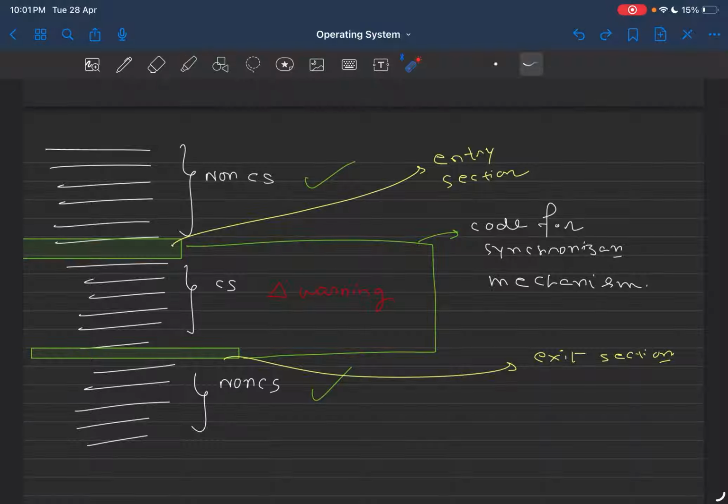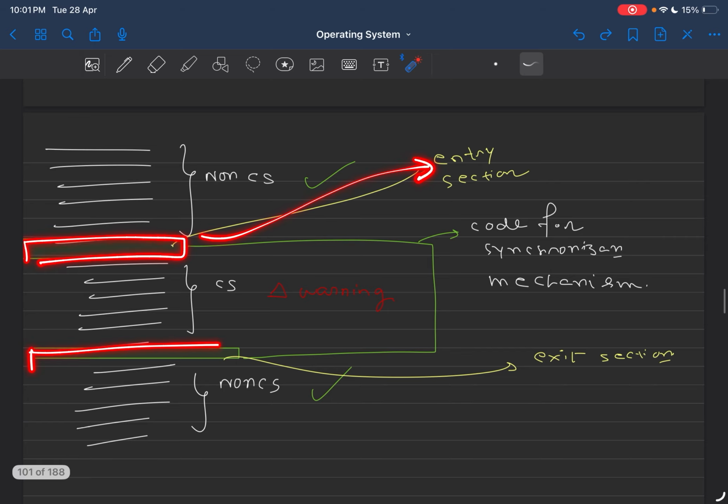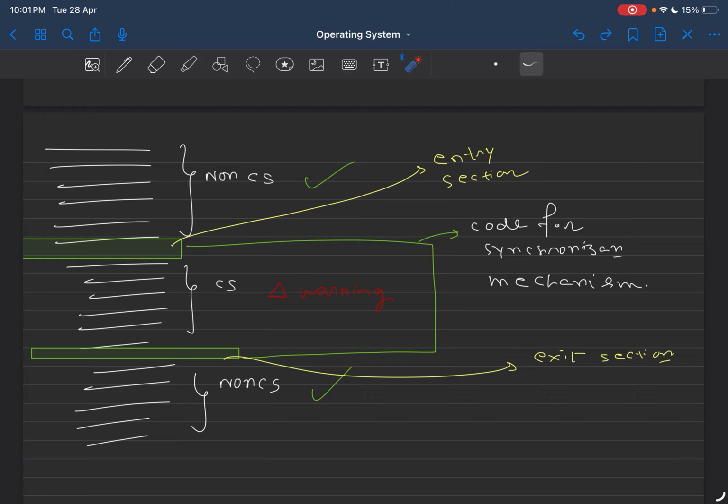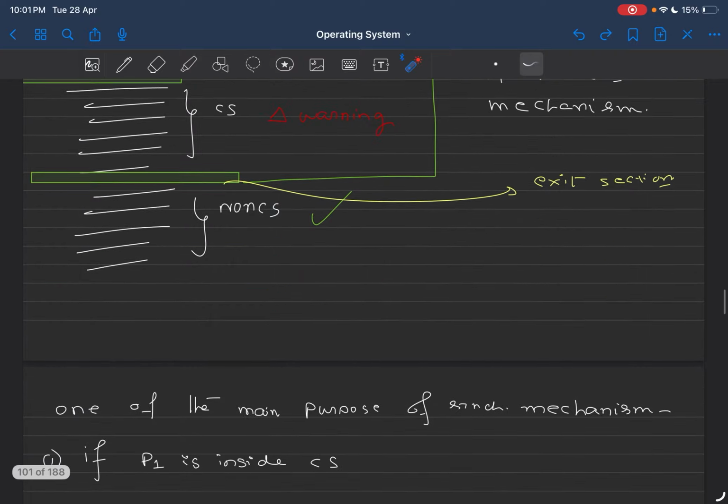We will be seeing this in much more detail, but as of now this is a very high-level introduction. Before entering the critical section, this is called the entry section, and just after the critical section, this is called the exit section. We put some code in the entry section and some code in the exit section, so that this critical section is kept consistent, so that depending on the order of execution, the final value of the variables stays consistent. This is the main purpose of the synchronization mechanism. We will be seeing multiple synchronization mechanisms in future videos, so this will be much clearer. So let's move to the next part.